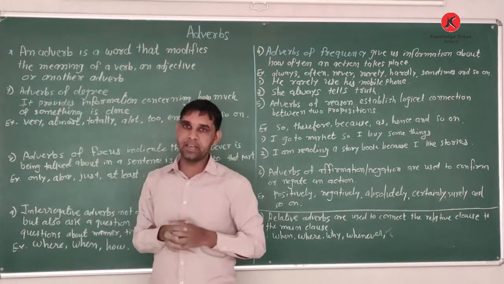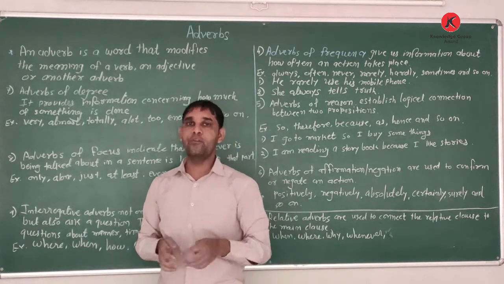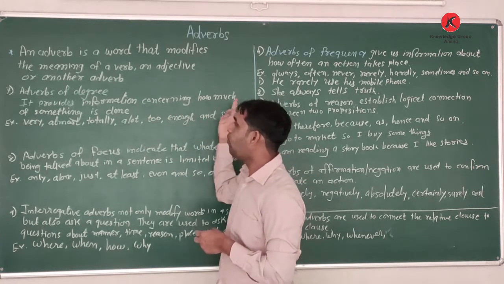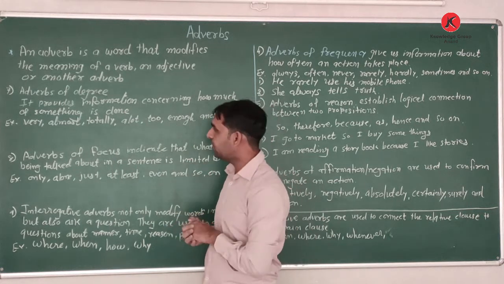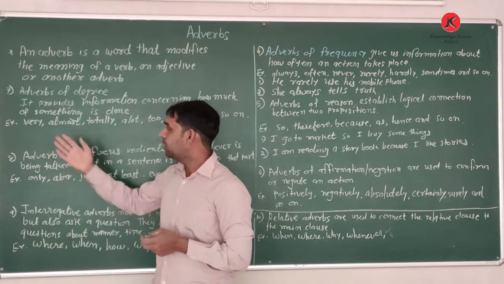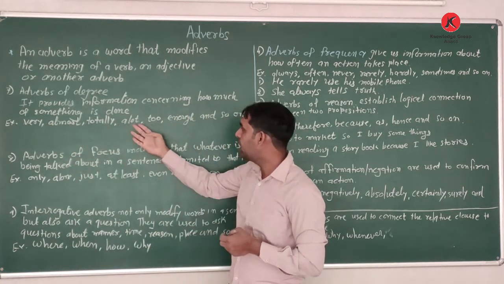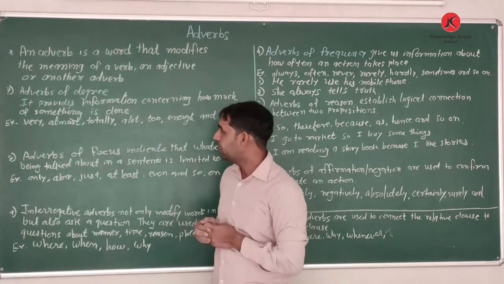Okay, adverbs of degree. So adverbs of degree provide the information concerning how much of something is done. How much of something is done. So what we use in adverbs of degree are some words like very, almost, totally, a lot, too, enough, and so on. Okay?